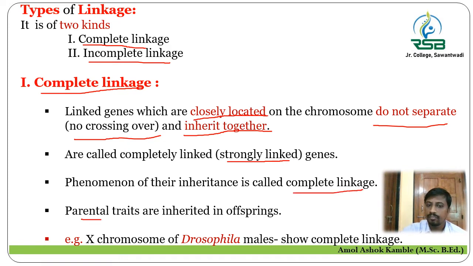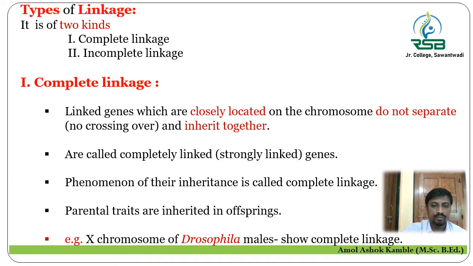Here the parental traits are inherited in the offspring. An example of complete linkage is on the X chromosome, that is, Drosophila male fruit fly shows complete linkage.